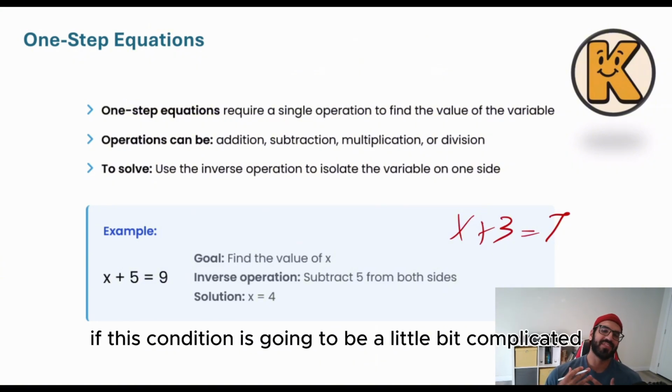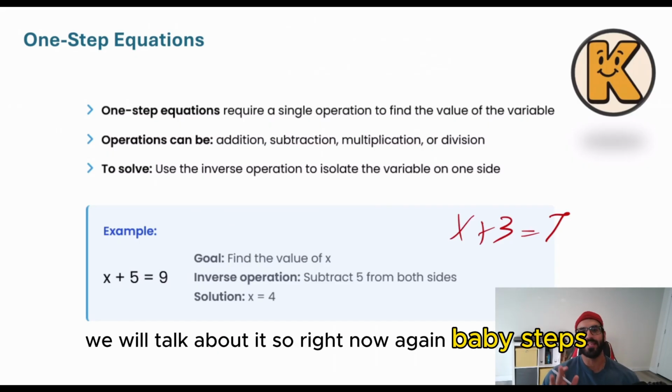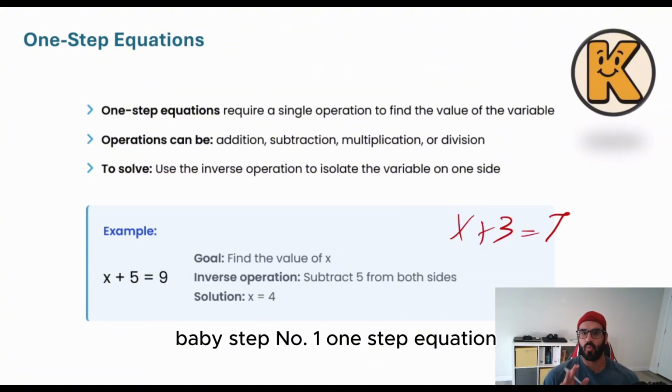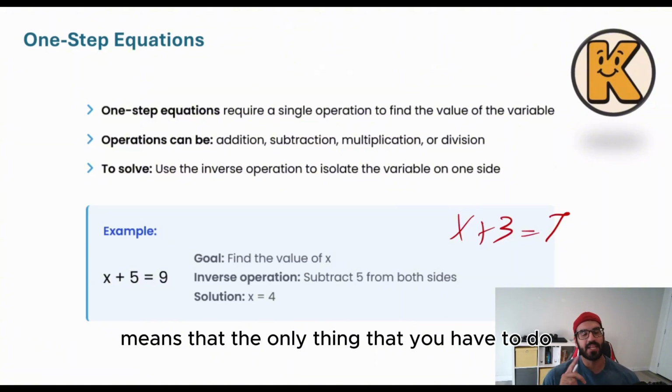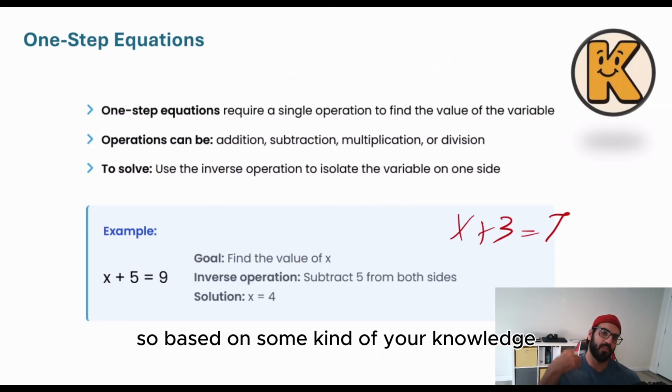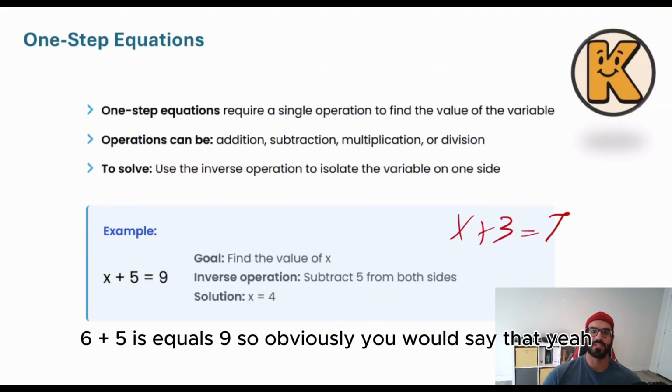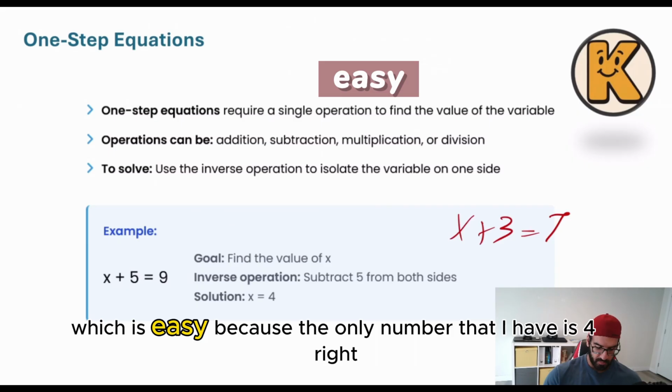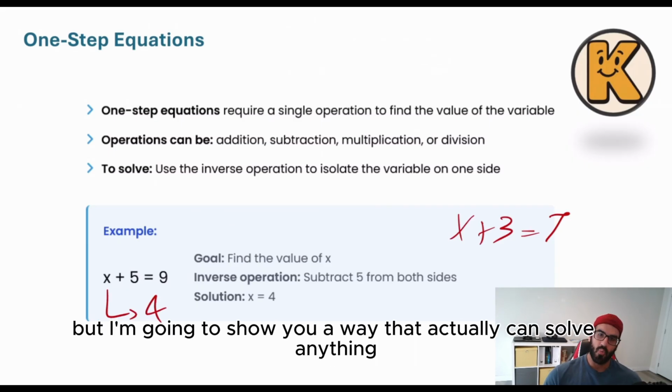But what would happen if this condition is going to be a little bit complicated? We will talk about it. So right now, again, baby steps. Baby step number one: one step equation. It means that the only thing that you have to do right now is just find the x itself. So based on some kind of your knowledge, if I give you this question, x plus 5 is equal to 9, obviously you would say that, yeah, it's easy because the only number that I have is 4, right? But I'm going to show you a way that actually can solve anything.